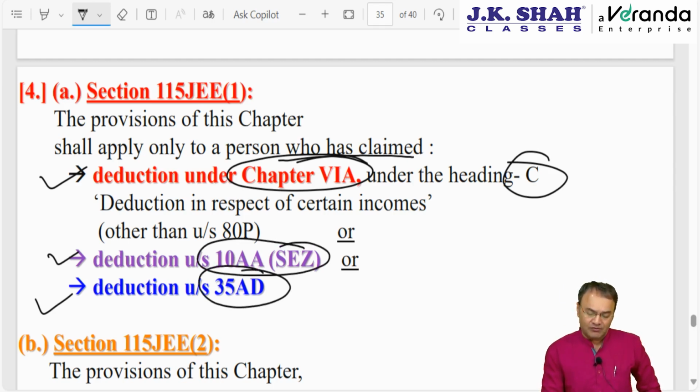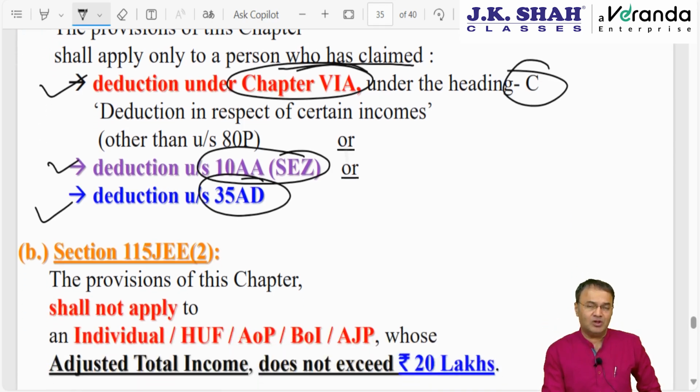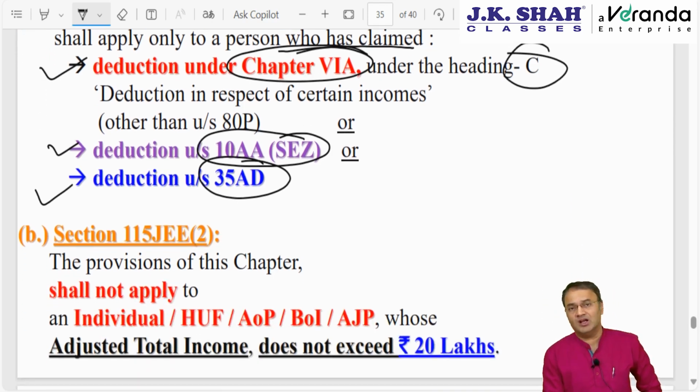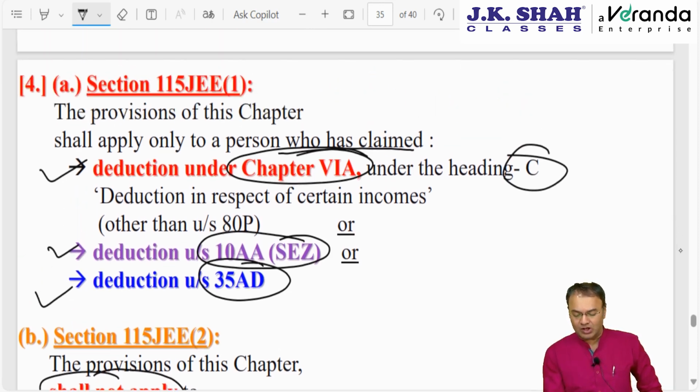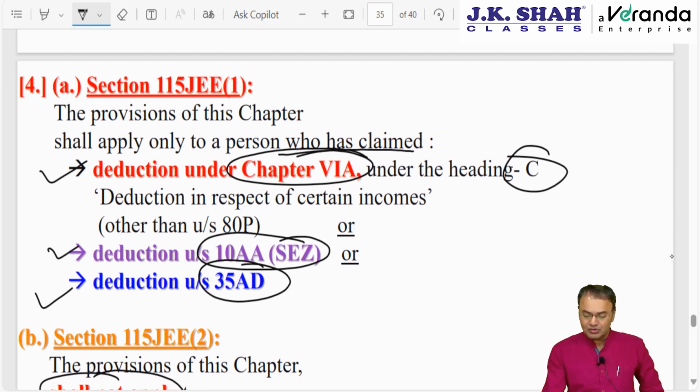Not only that, even if I have a claim, subsection 2 says that the AMT chapter will not apply to individuals, HUF, AOP, BOI, AJP, these 5 people, unless and until ATI exceeds 20 lakhs. If ATI does not exceed 20 lakh, then the provisions of this chapter shall not apply. Now, okay, agreed, no issues.